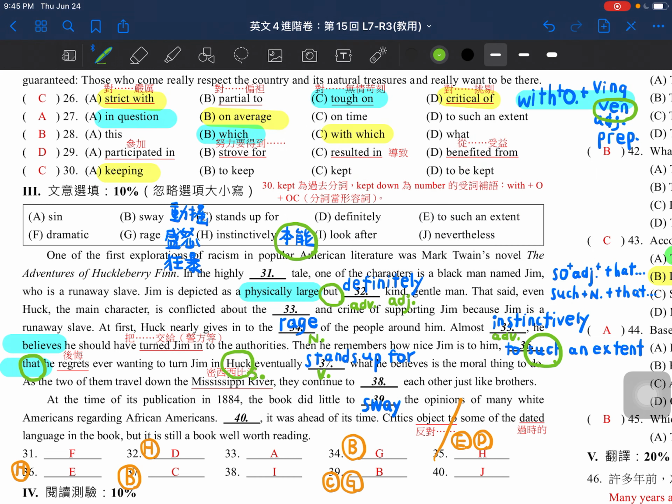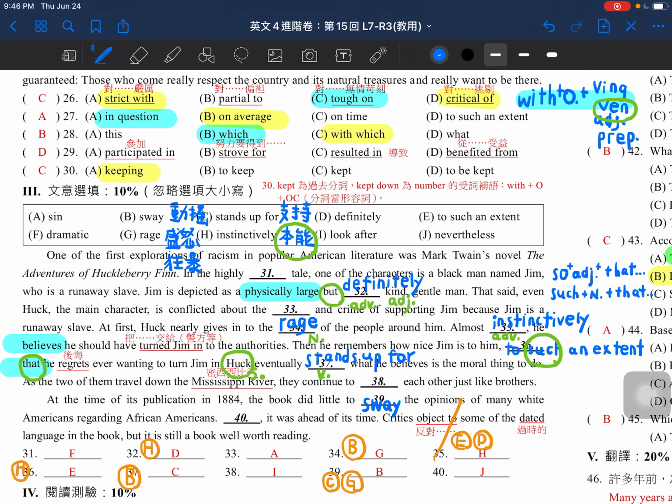So stands up for something. Support. So he eventually stands up for, or he eventually supports, what he believes is the moral thing to do.